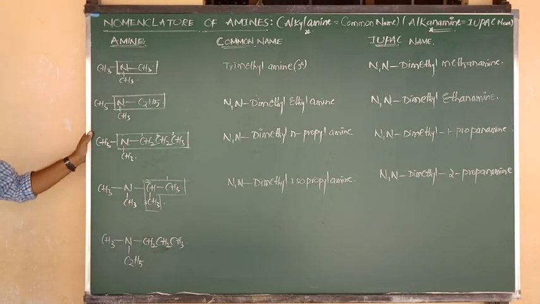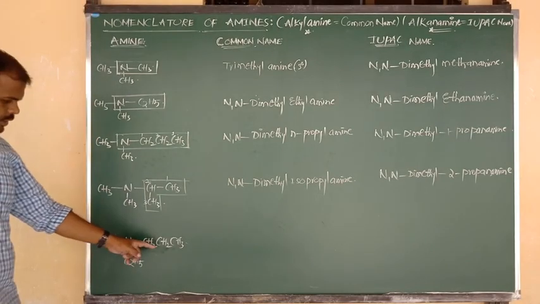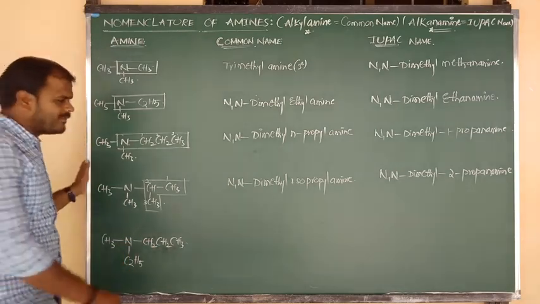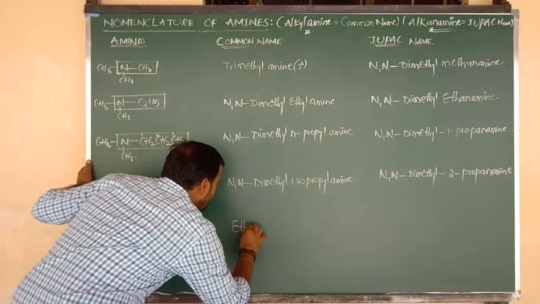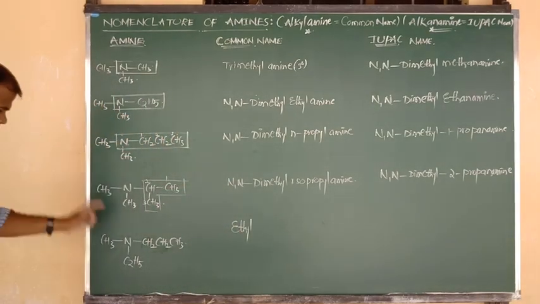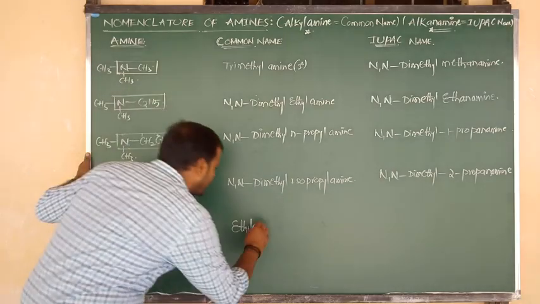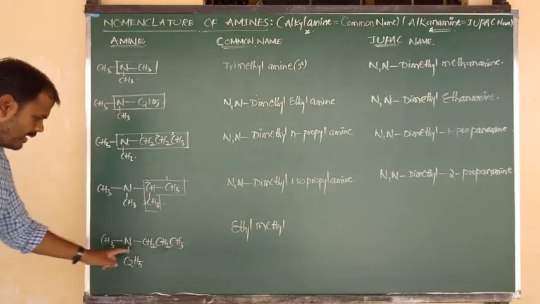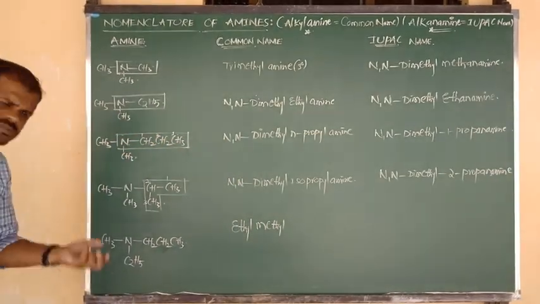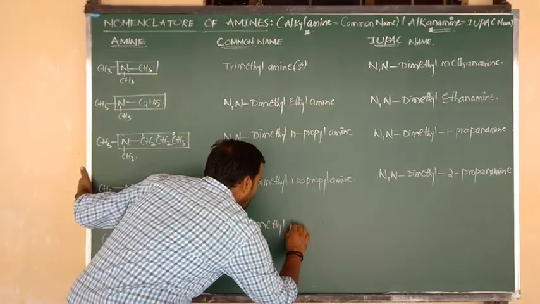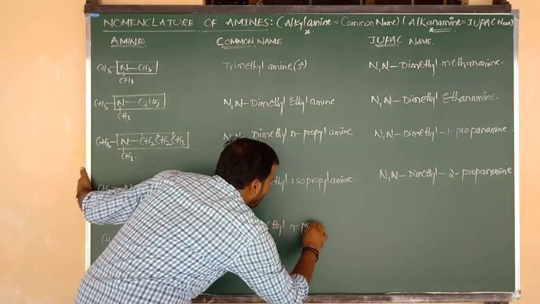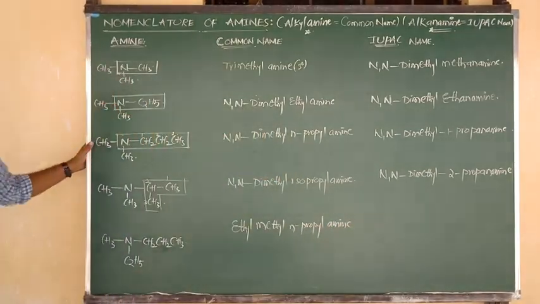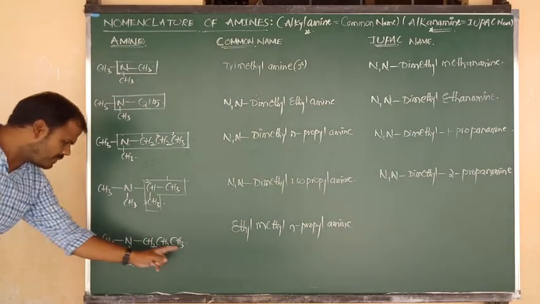Good. Now what we have to write? One is ethyl group, one more is propyl group, one more is methyl group. Now we have to go simply in alphabetical order. First of all, we have to write ethyl. So while writing the common name, we have to go through the alphabetical order. Ethyl. Next one is the M letter, we have to write methyl. Ethyl, methyl. And next, this is nothing but what? Propyl group. But which propyl? Normal propyl. Ethyl, methyl, N propyl. Central N indicates amine. Tertiary amine. So ethyl, methyl, N propyl, amine.